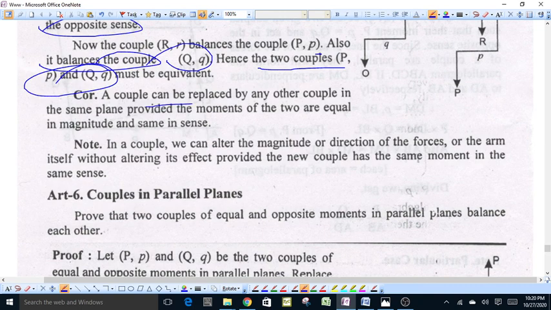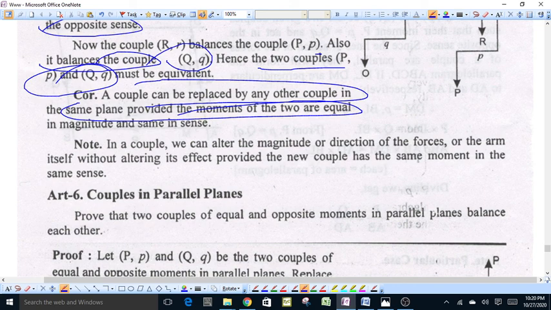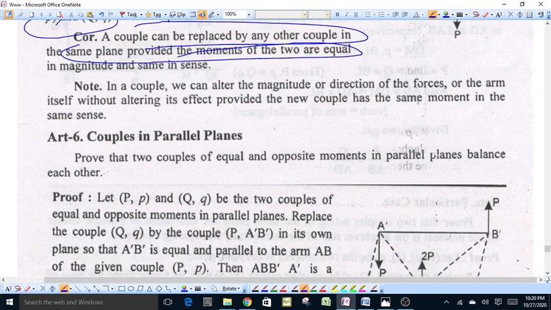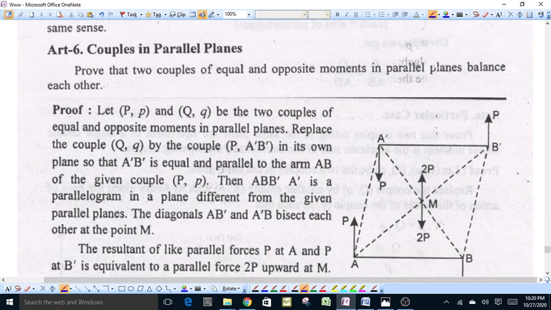A couple can be replaced by another couple in the same plane, provided the moments of both couples are the same in magnitude and sense. Now, couples in parallel planes. Prove that two couples of equal and opposite moments in parallel planes balance each other.